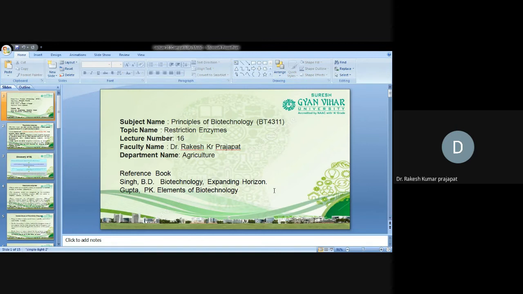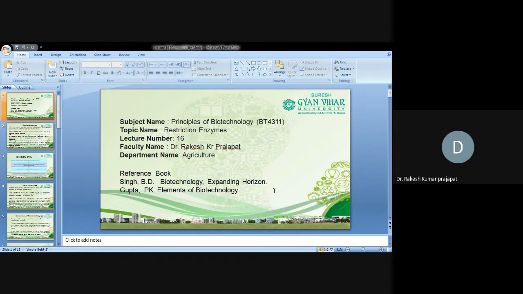Hello, good morning everyone. So today we will discuss the next chapter, that is restriction endonuclease enzyme, in the series of the course Principles of Biotechnology, that is BT4311.